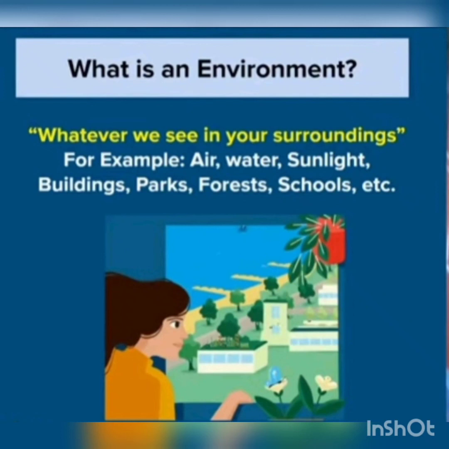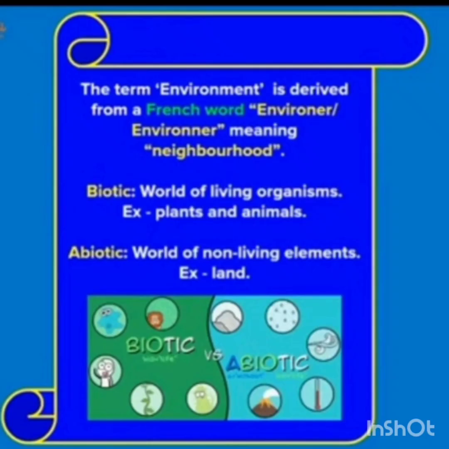It provides the air we breathe, the water we drink, the food we eat, and the land where we live. Why is our environment changing? It is all because of our needs. They are increasing day by day. We are therefore modifying and at times even destroying our natural surroundings.